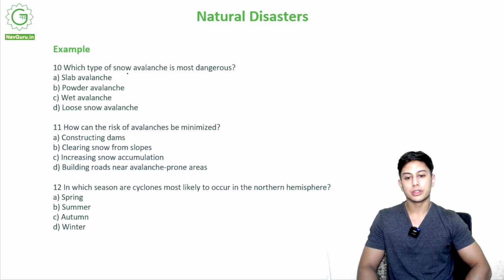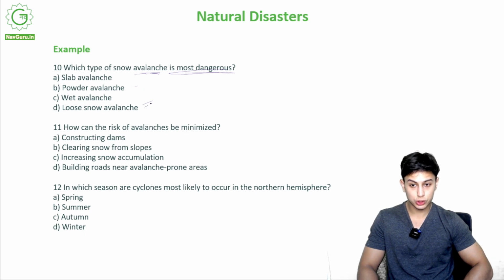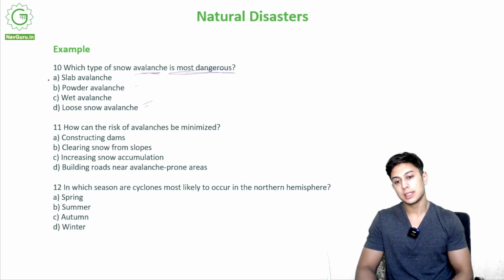Which type of snow avalanche is most dangerous? Slab avalanche, powder avalanche, wet avalanche, or loose snow avalanche, right? So is it a slab? Is it powder? Is it wet? Is it loose snow? Out of these, which is the deadliest, the most dangerous, that causes the most amount of destruction? It is a slab avalanche.